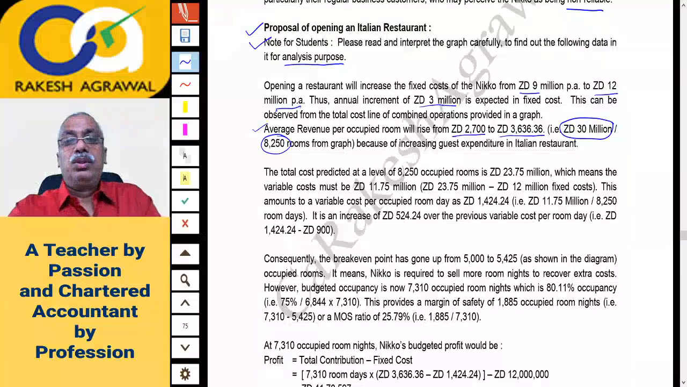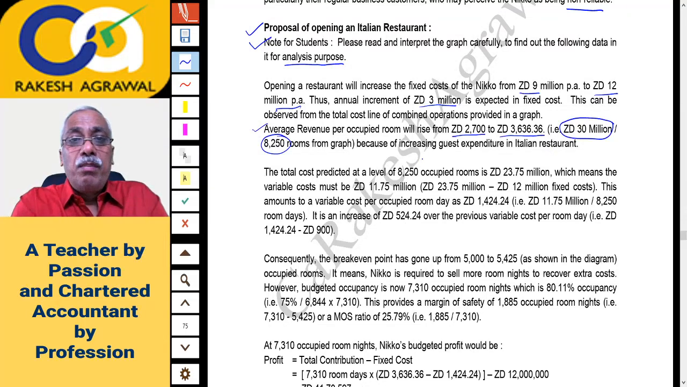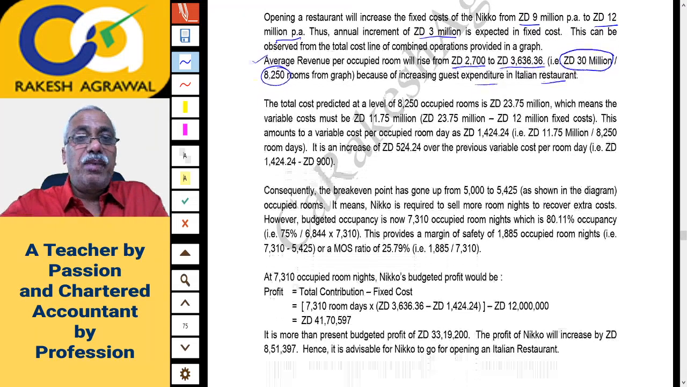So 30 million dollar divided by 8250. 30 million means 30 and then 6 more zeros. You have to take it on the calculator. 30 and add 6 more zeros on the calculator. Then divide by 8,250. So you'll get 3636.36 average revenue. So average revenue has gone up from 2,700. 2,700 was only for giving the room on rent. And now room rent plus the restaurant will earn some revenue. So on an average it becomes 3,636.36 because of increasing guest expenditure on the Italian restaurant. That is correct. We are just analyzing the data.